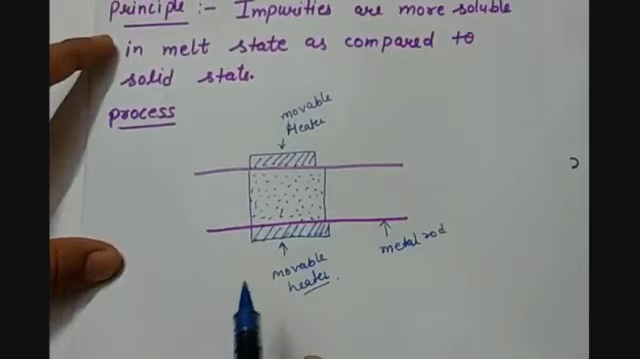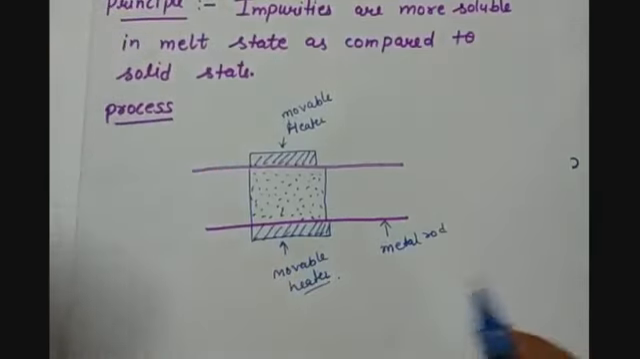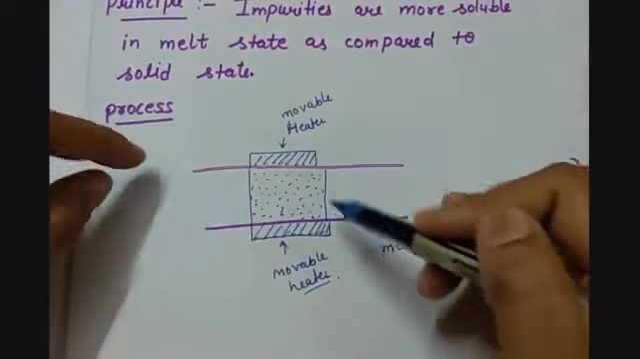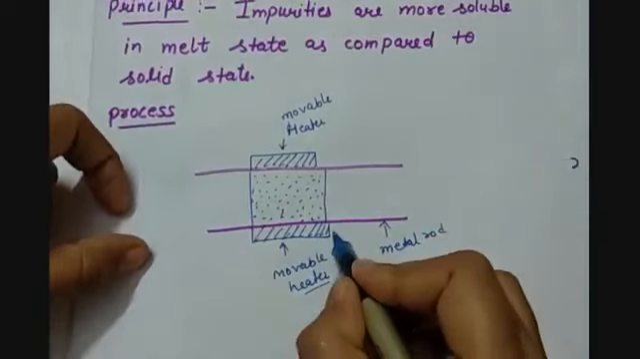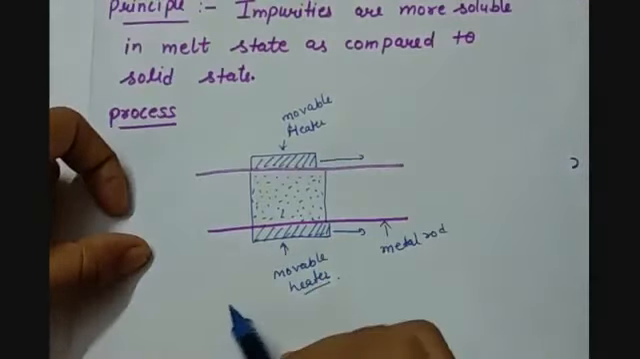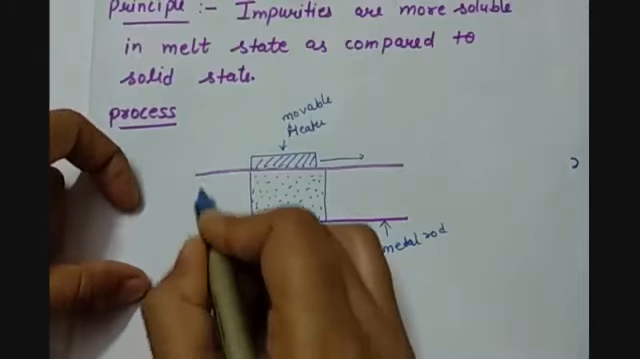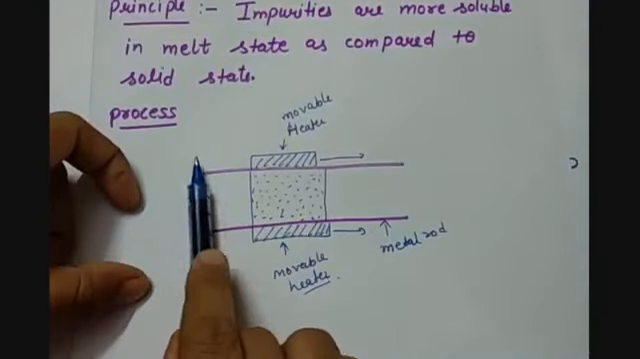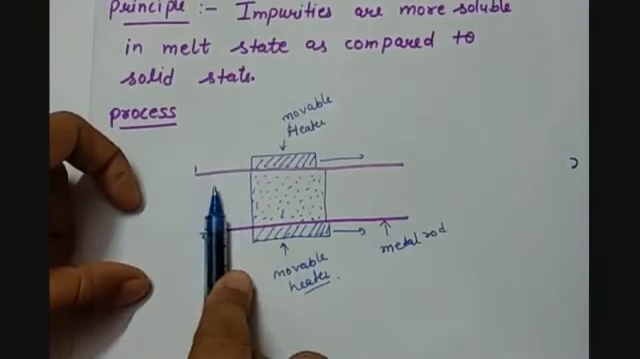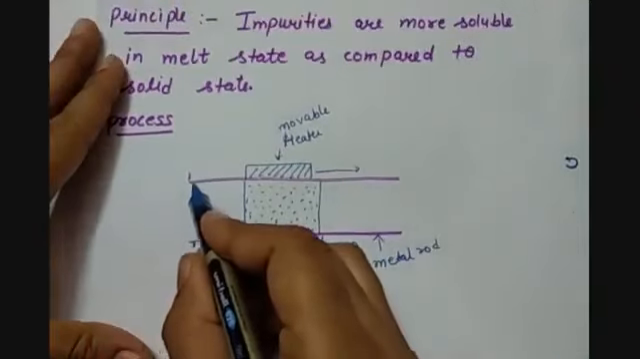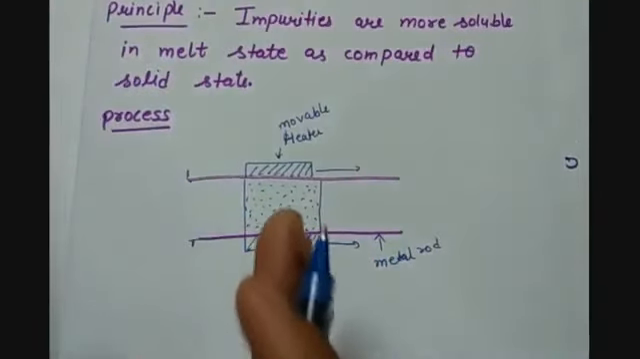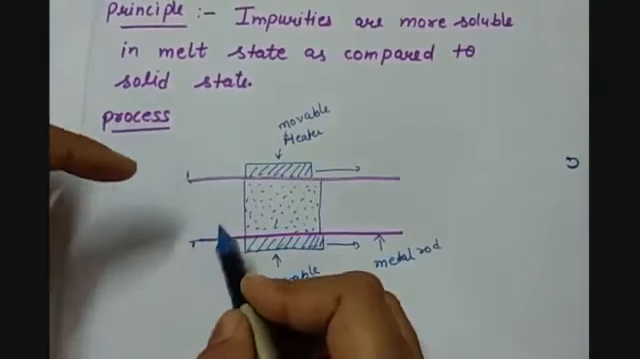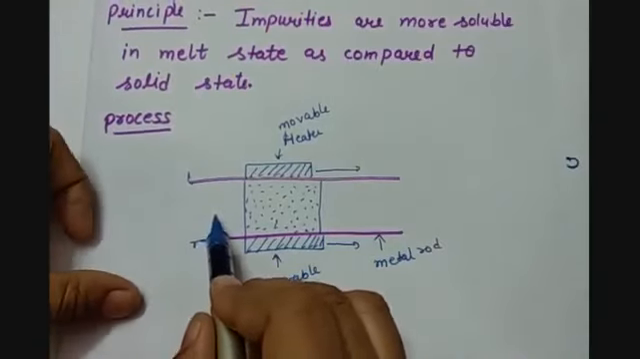Along with it, we have movable heaters. This rod is put in between the movable heaters, and this movable heater moves in a particular direction, starting from this end. As earlier the heaters were here, they will heat the metal rod, and the metal of this particular area which is in contact with the heater will be in the molten state. So now the impurities are soluble in the metal at this place.